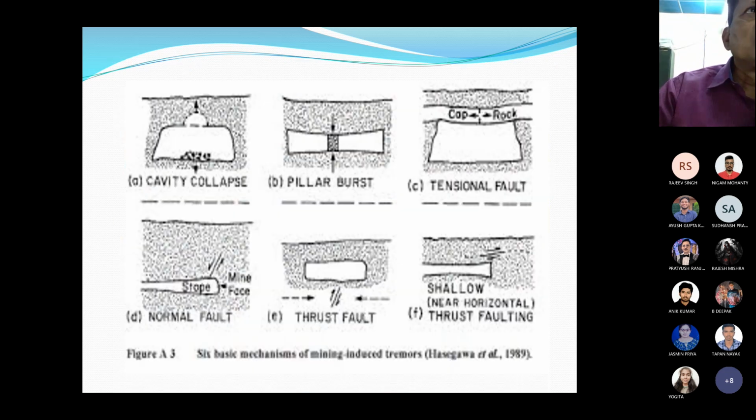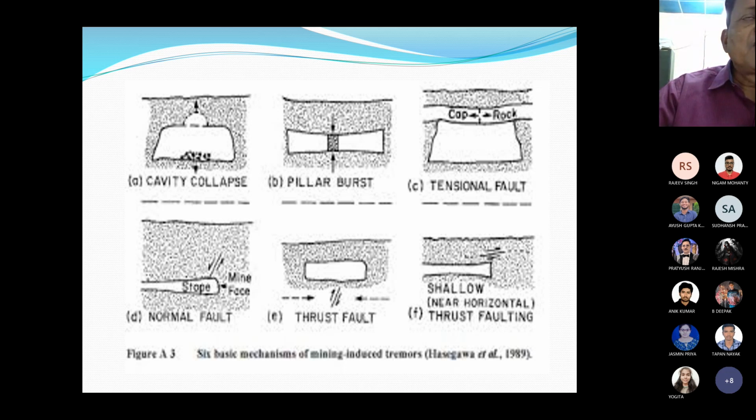Okay. So these are the cavity collapse. A is your cavity collapse. B is your pillar burst. C is your tensional fault. D is normal fault. E is thrust fault.